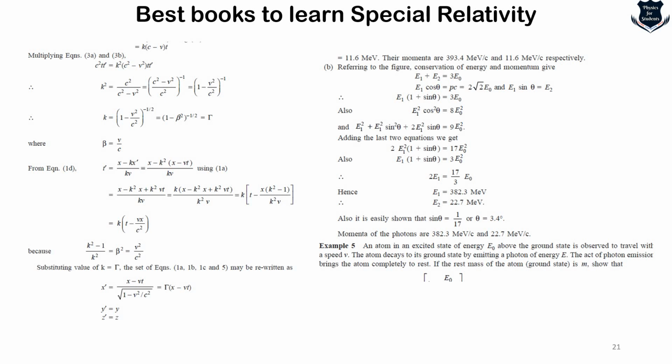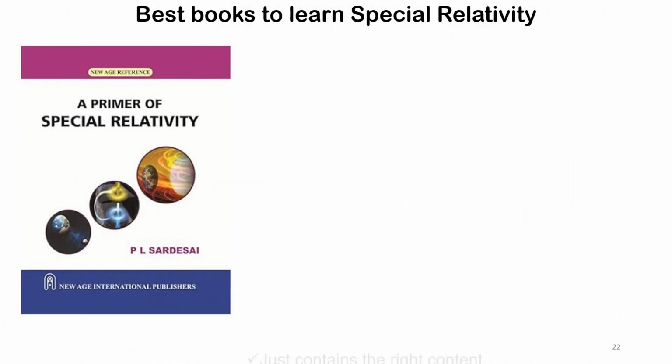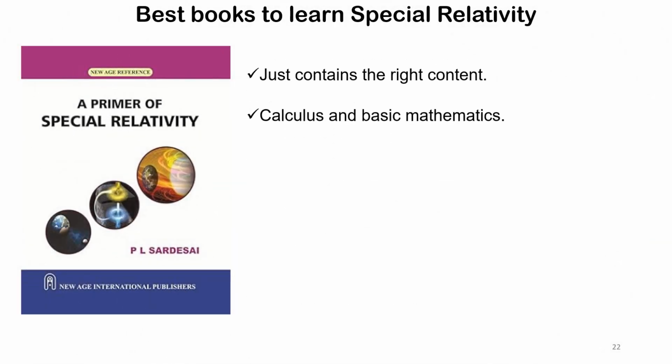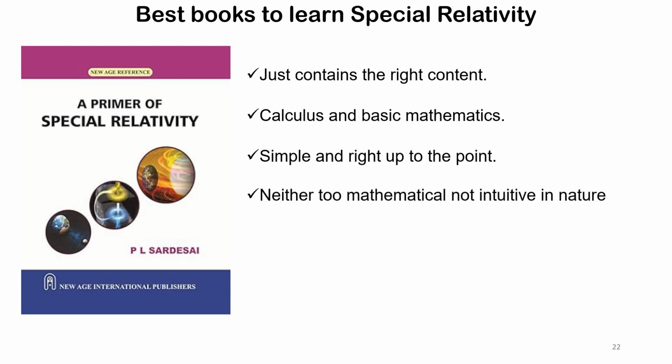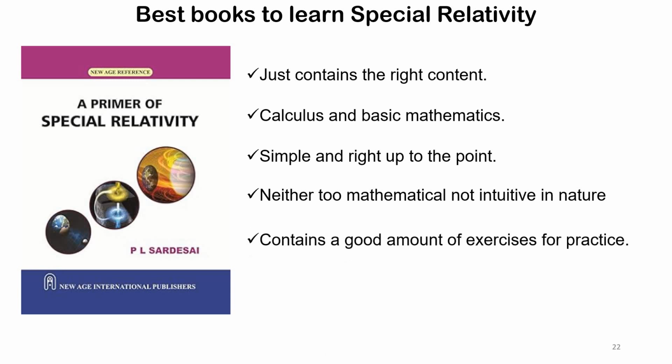actually explains things well. So from my point of view, this book contains just the right content. It contains the calculus and the basic mathematics, simple and right up to the point. It is neither too intuitive, that means all in a very lucid and juicy story, nor too mathematical in nature, and most importantly it contains a good amount of exercises, and this can lead into practice. Now this is a kind of book which will neither throw you into the rigor of mathematics nor give you only an intuitive idea, but a very good understanding of the special theory of relativity.